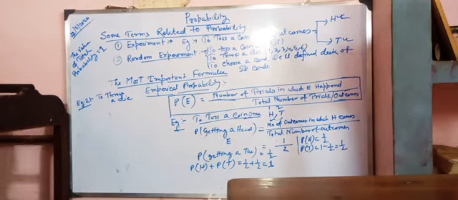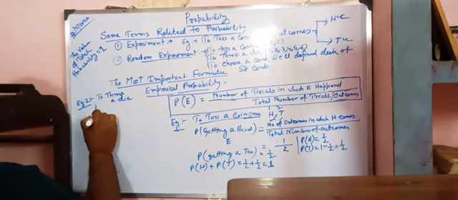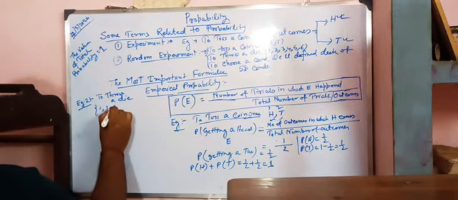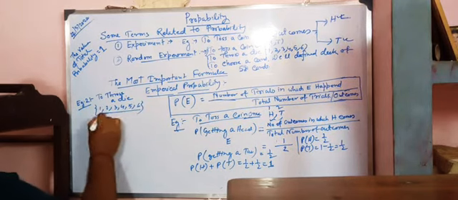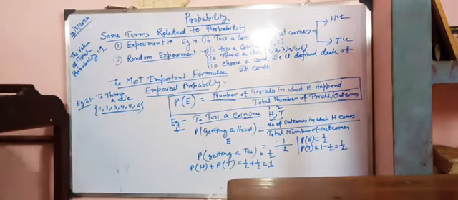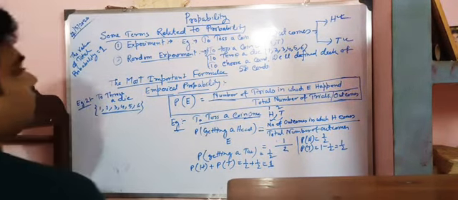Now, if we throw a die, what would be the outcomes? 1, 2, 3, 4, 5, 6. So these 6 are outcomes, and my total number of outcomes should be 6.